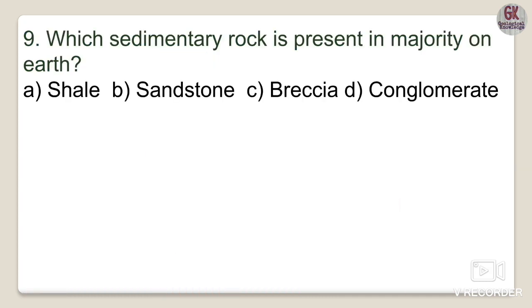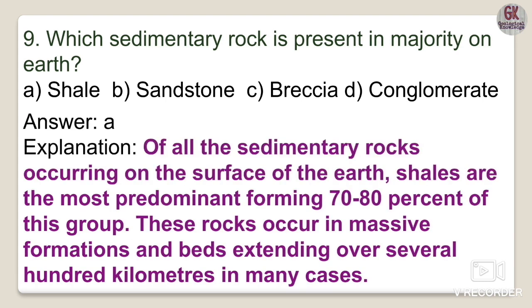Ninth one is: which sedimentary rock is present in majority on earth? Shale, sandstone, breccia, or conglomerate. Of all the sedimentary rocks occurring on the surface of the earth, shales are most predominant in nature, forming more than 70 to 80% of this group.